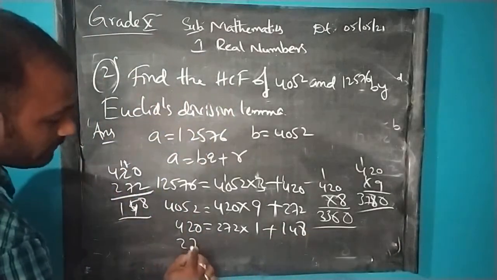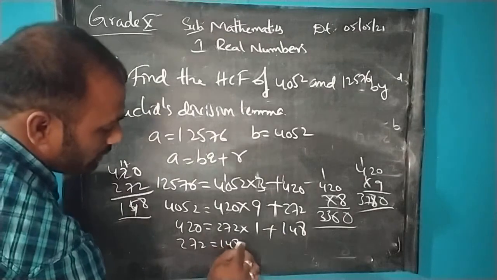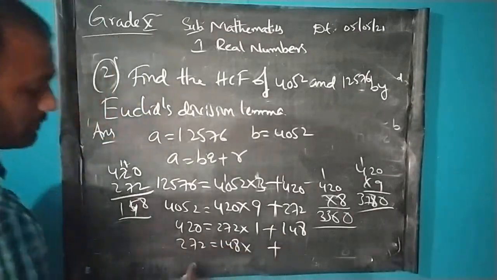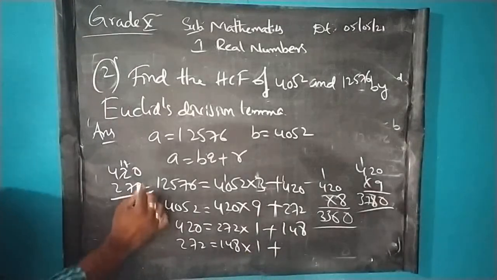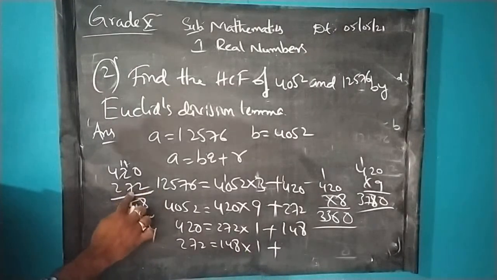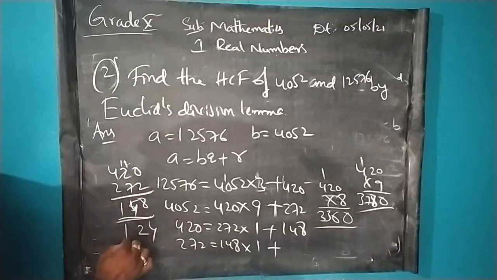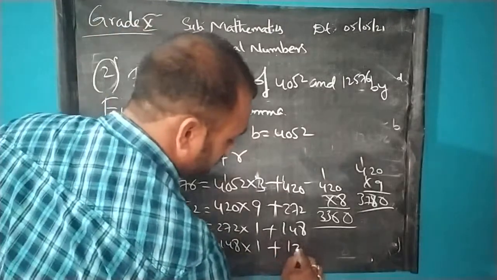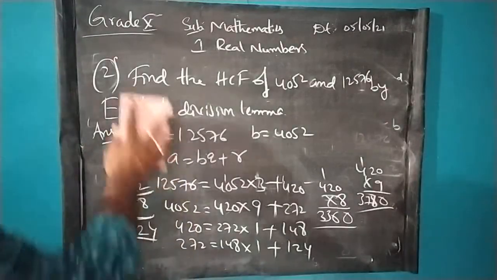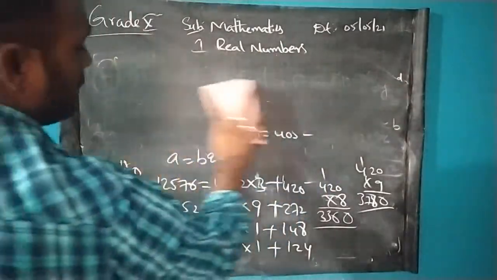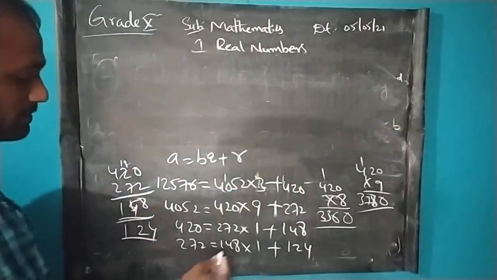Next, 272 equals 148 into something plus something. So 148 once. 272 minus 148, which is 124. Next let us continue the procedure. Until we get 0, we have to keep on doing these numbers.